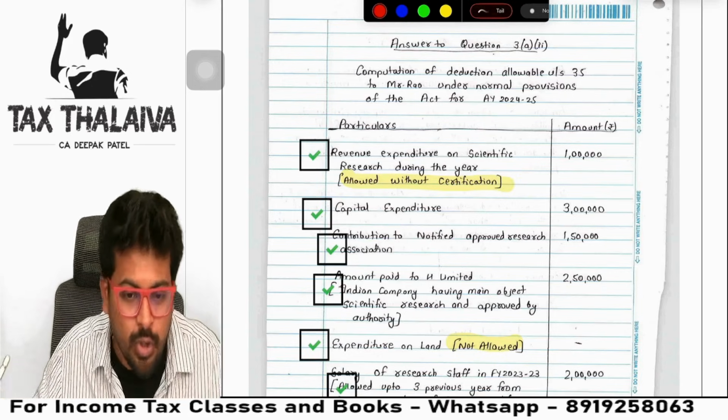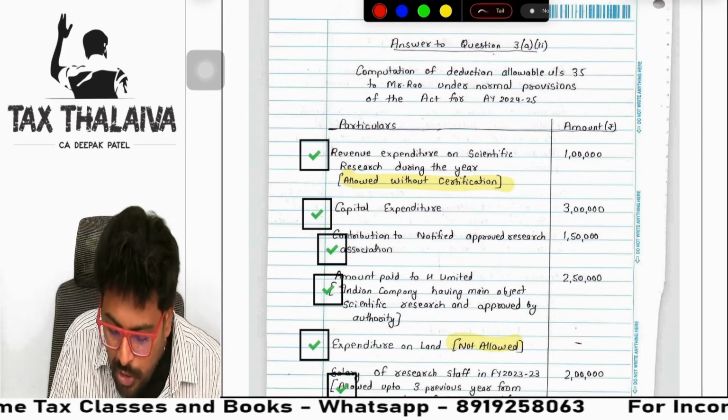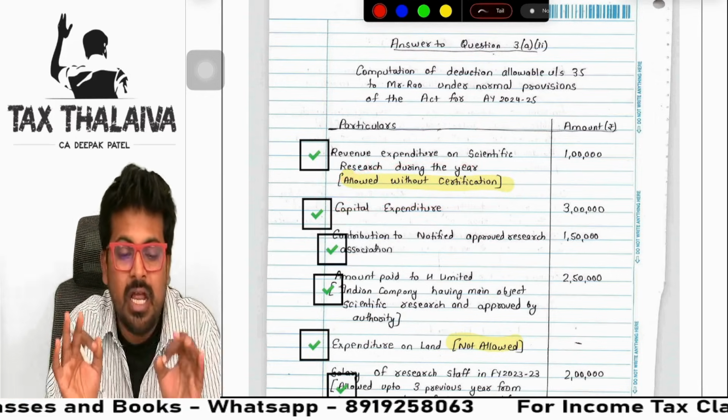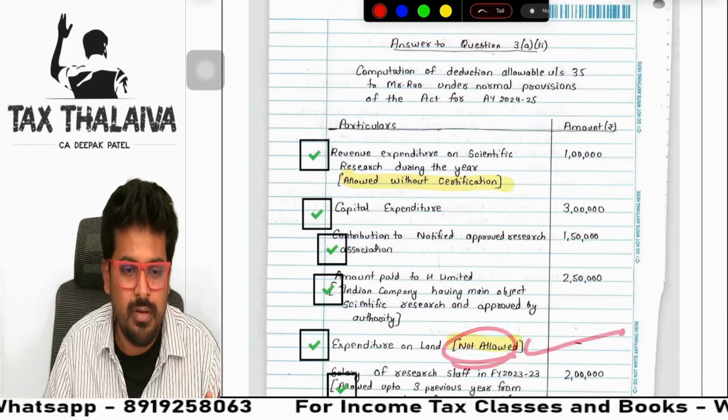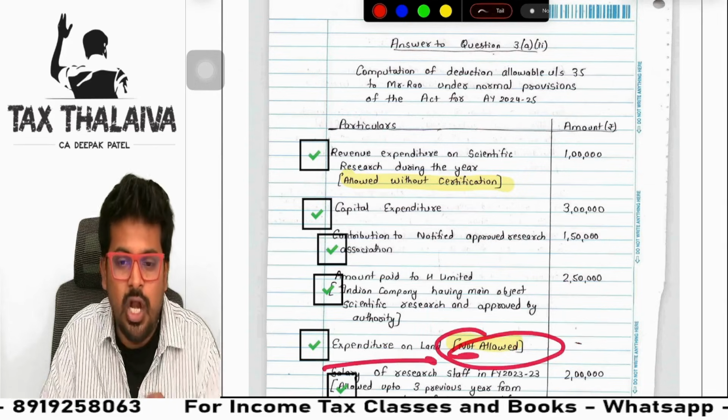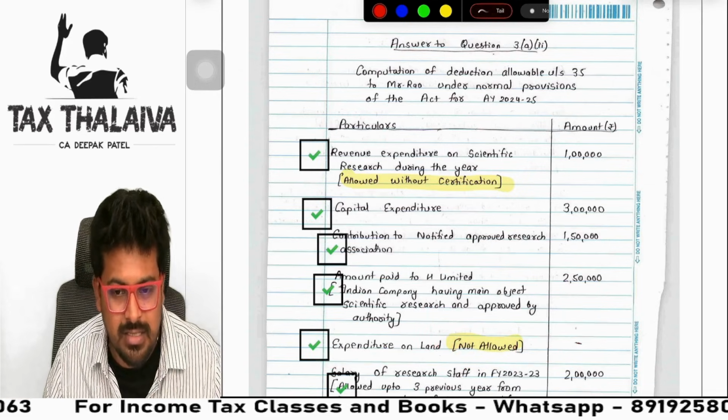I am not saying I did not write notes. I wrote notes, but I wrote notes like that. For every adjustment, immediately after that, what adjustment I am doing, why I am adding. See here, not allowed. That much, enough. Are you getting it? Expenditure on land, not allowed. That much. I wrote exactly like this.